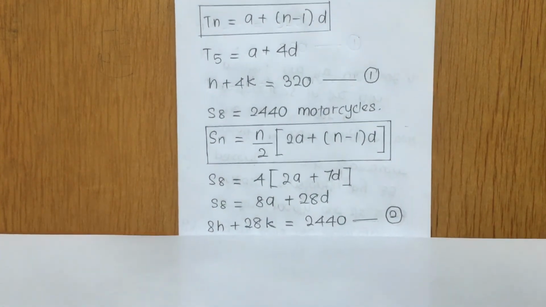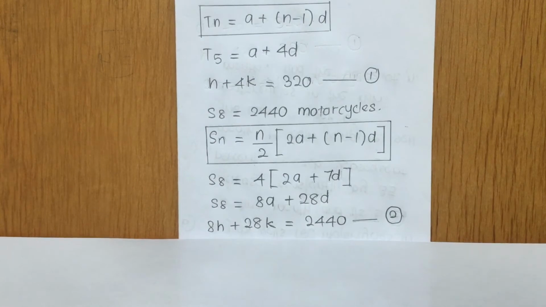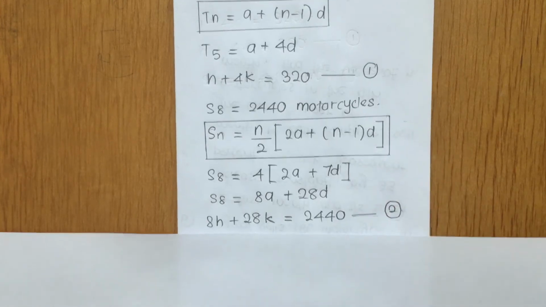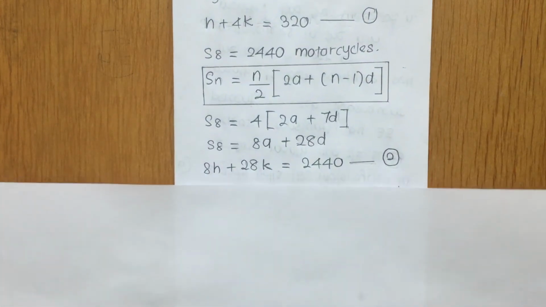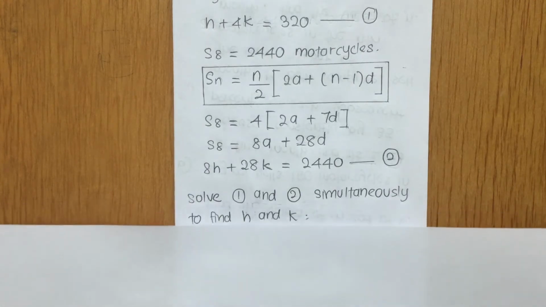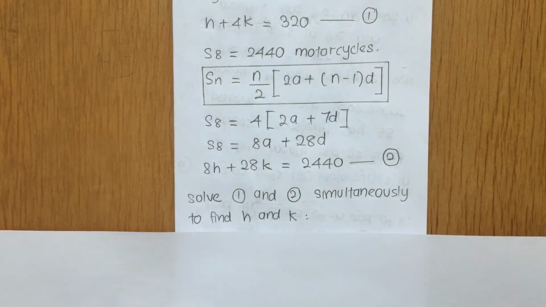Okay, and then you form the second equation where you have 8h plus 28k is equal to 2440. So this is your second equation, guys. Once you've already formed the first equation and second equation, we're going to solve equation 1 and equation 2 simultaneously to find the value of h and k. Alright, so I hope you understand the concept now.